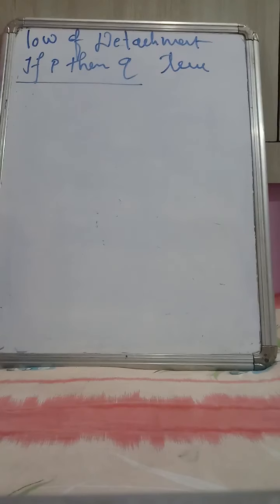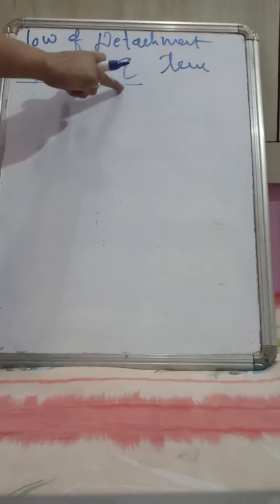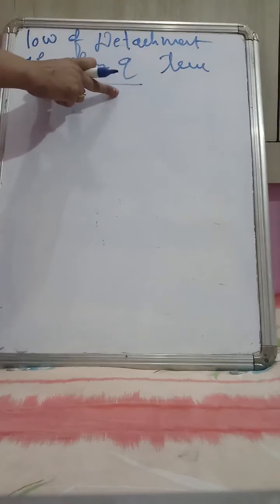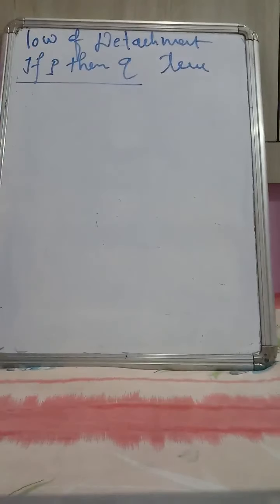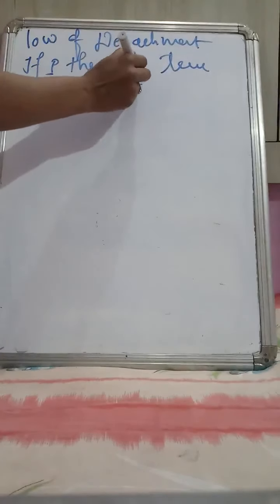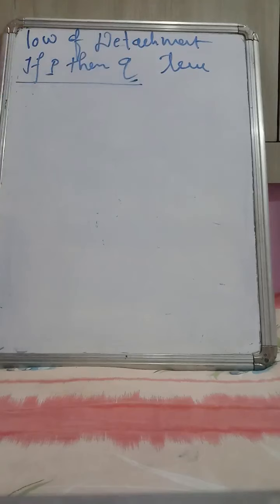See, if the statement of the form P implies Q is assumed to be true, and the statement P is known to be true, then the statement Q must be true. So this type of statement is called the law of detachment. I will take one example, then you will get to know what it is.